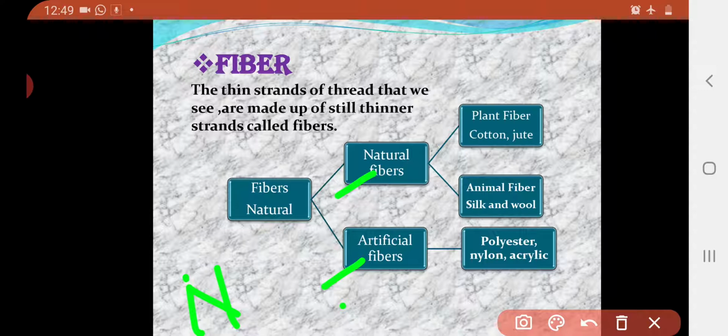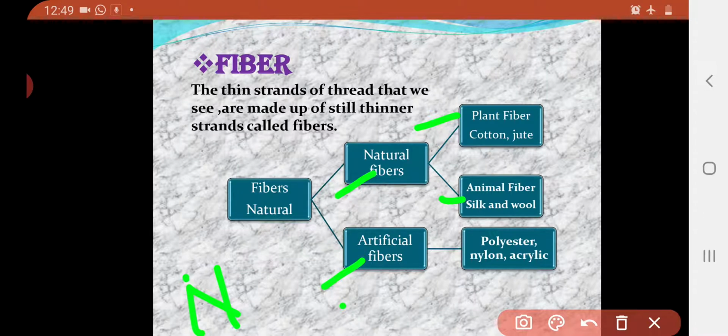For example, some fibers come from plants, some fibers come from animals. We are not supposed to create them, and those are called natural fibers.